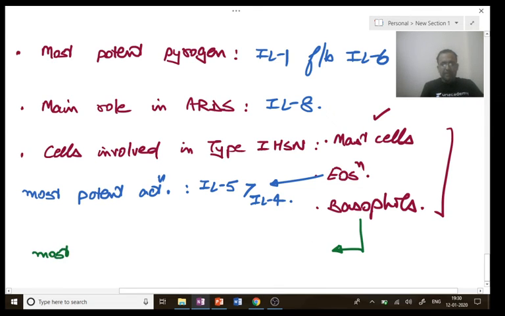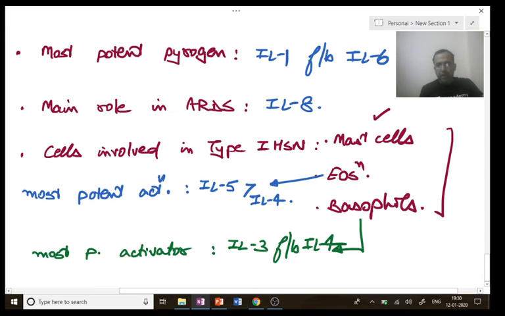Next point, this was the November AIIMS 2019 question. Most potent activator of basophils, the best answer is interleukin 3, followed by interleukin 4. So interleukin 3 was not given in the options. Your answer becomes interleukin 4.